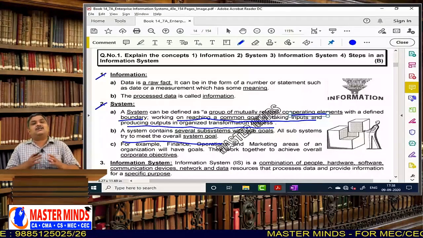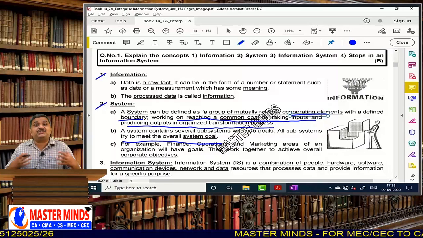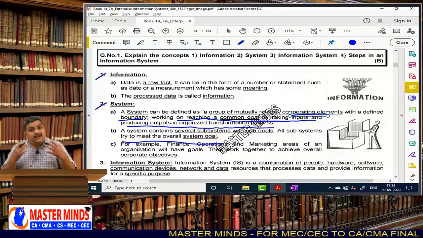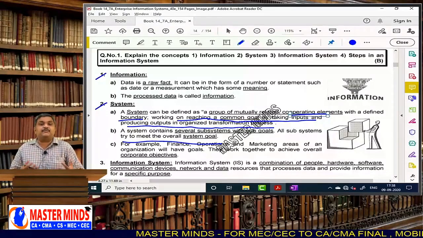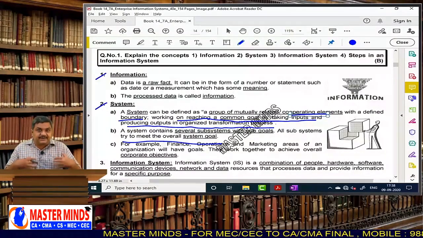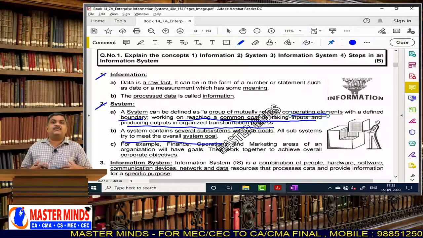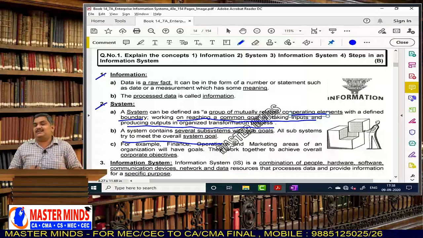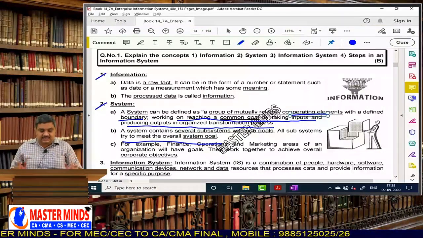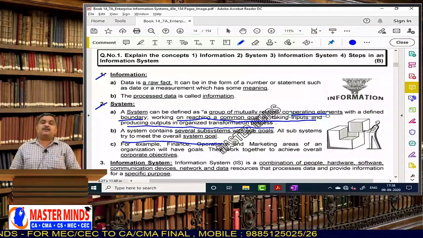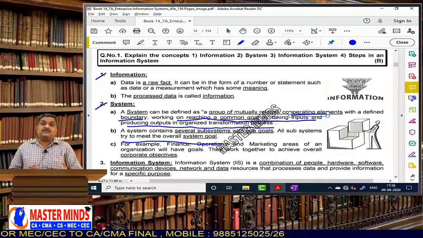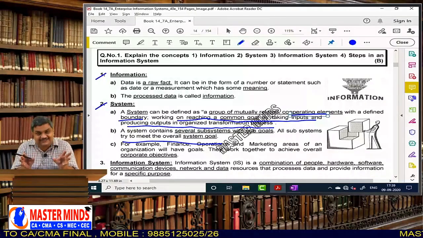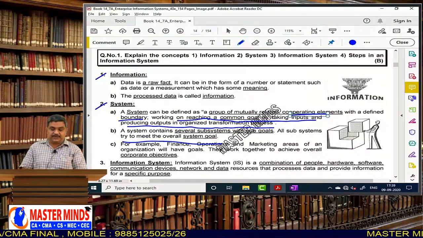That means all the subsystems work to reach the main goal of the system. In the human body, the digestive system, the excretory system, the circulatory system, the nervous system, these all function in order to keep the body alive. Isn't it right? Yes. In the same manner, all the subsystems in a system work with a major goal of keeping the system functioning. That is the most important thing.